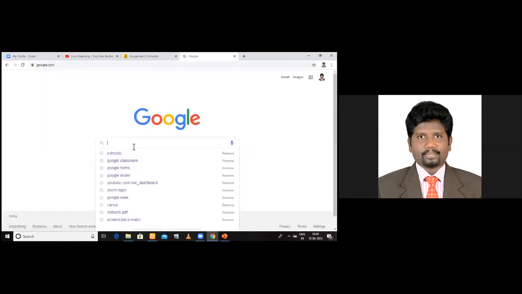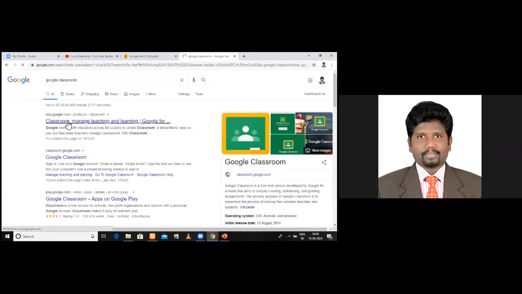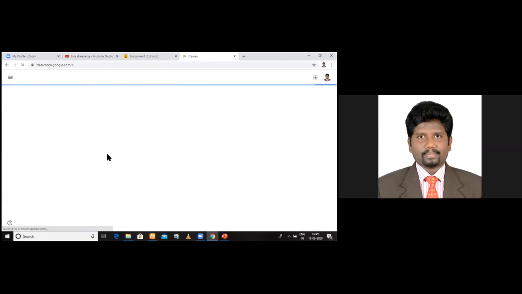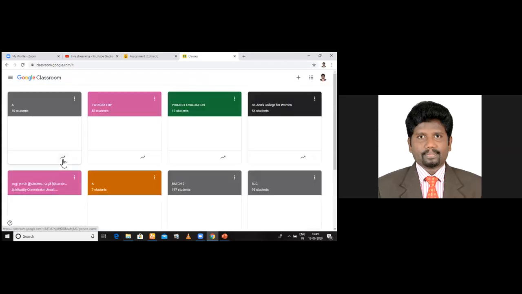See here, please make note of it, Google Classroom. Just type and select classroom.google.com. See there, make note of the URL. Google Classroom also has an app. Okay, it is also available as an app. Whatever you do with the browser, you can do in the app also. Click that Google Classroom. I'm clicking this Google Classroom. Now I'm in Google Classroom.